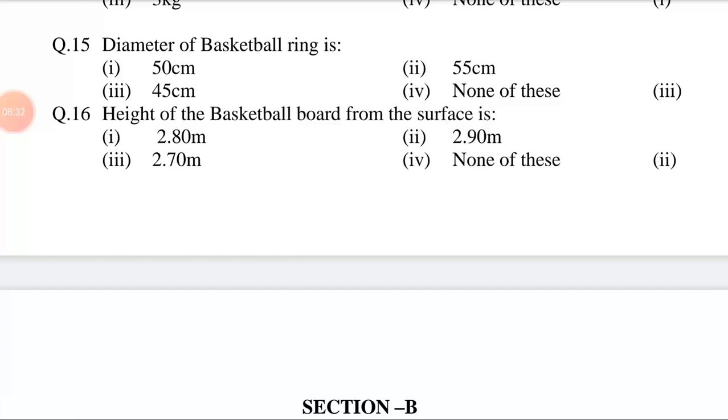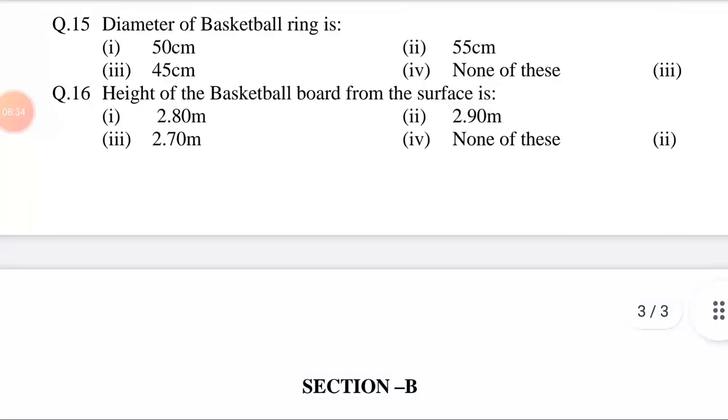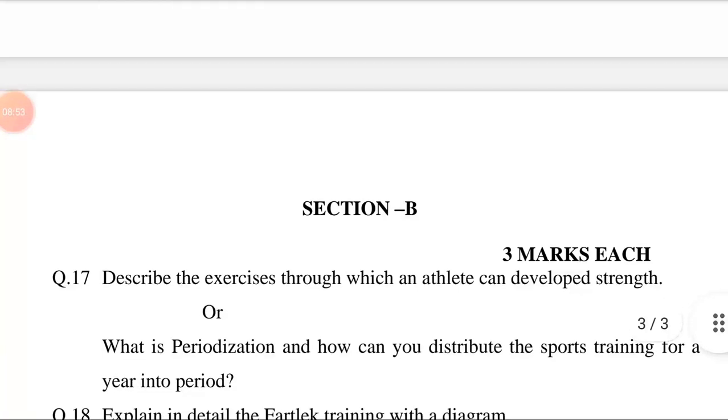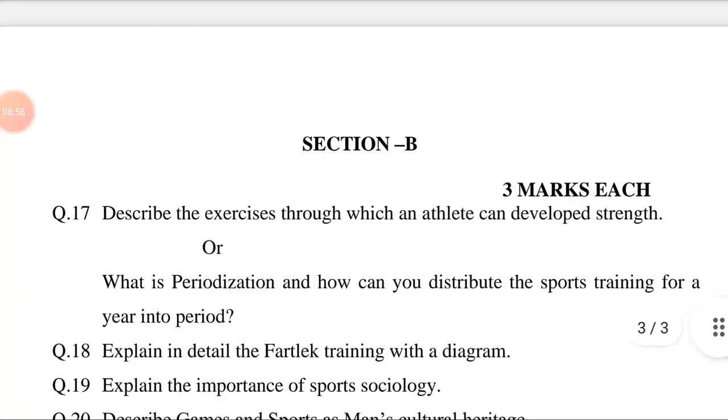Height of the basketball board from surface is option first, 2.80 meter. Second, 2.90 meter. Third, 2.70 meter. Fourth, none of these. Answer is option second, 2.90 meter. Section B, 3 marks each.